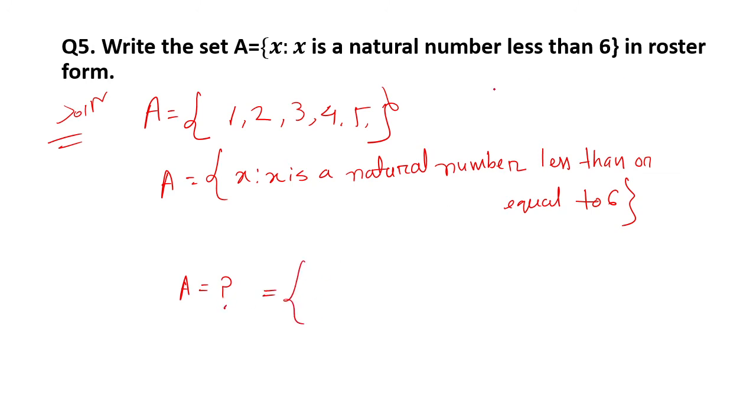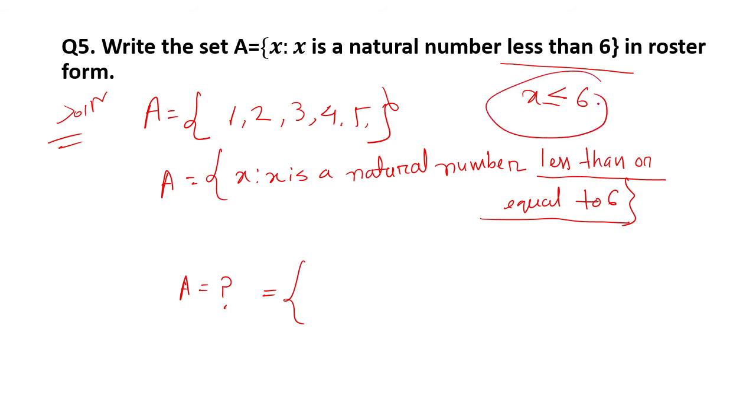So see the difference. Here the property contains only less than 6, but here it contains less than or equal to 6. Less than or equal to 6 means x is less than or equal to 6. This is for this, but for this it is like this: 6 is less than 6, simple.